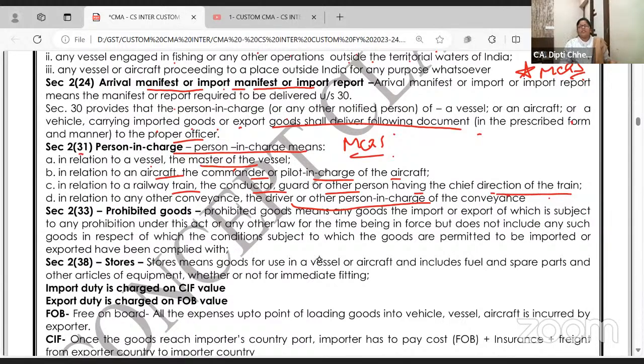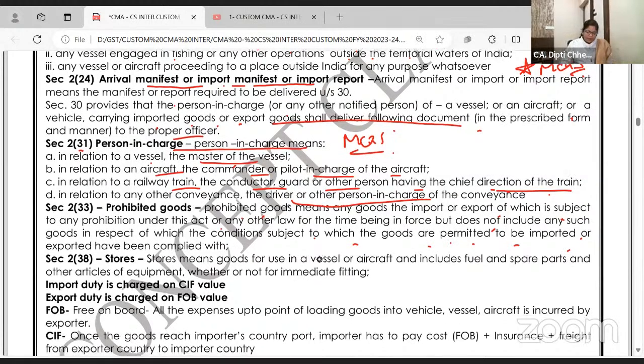Prohibited goods. These goods are not allowed to be imported. Prohibited goods means goods the import or export of which is subject to prohibition. Even export. A few things are not allowed to be exported, but it does not include such goods in respect of which the conditions subject to which goods are permitted to be imported have been complied with. It's a law की तरह definition है. Prohibited goods are goods which are not allowed to be imported. It does not include those which satisfy the conditions to be imported. They are not prohibited goods.